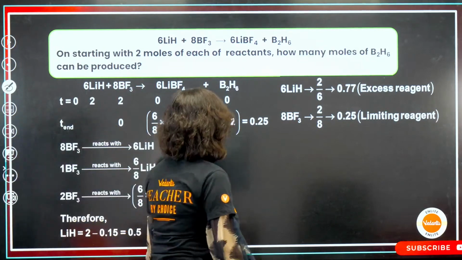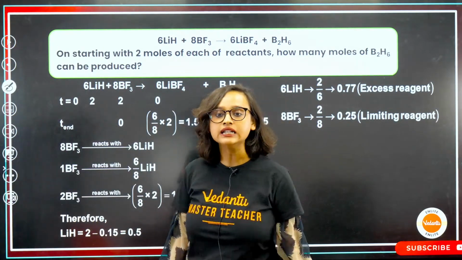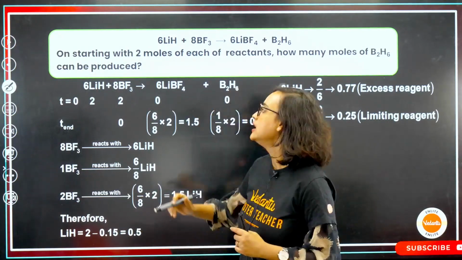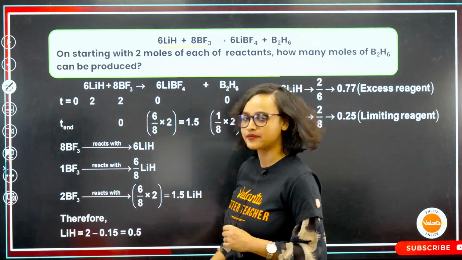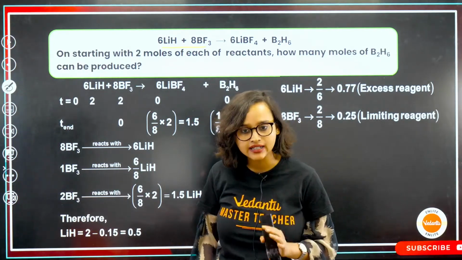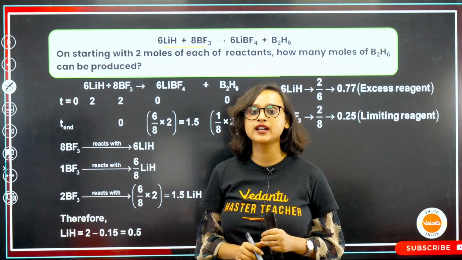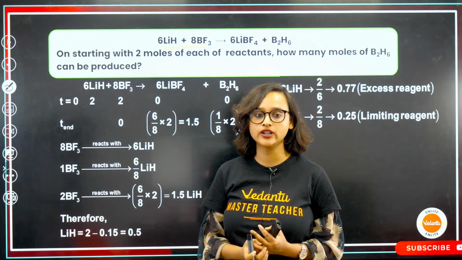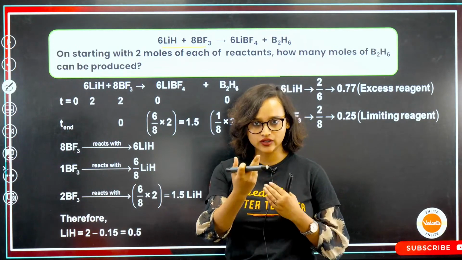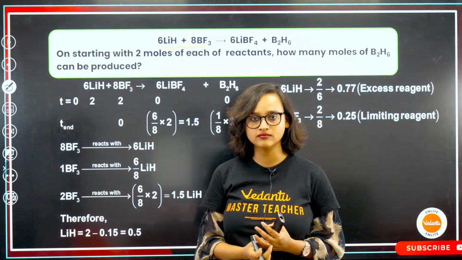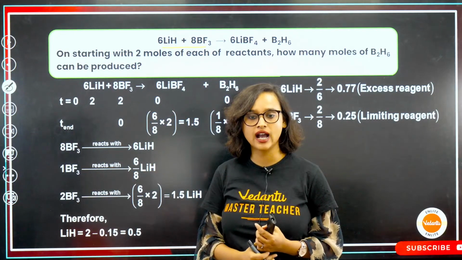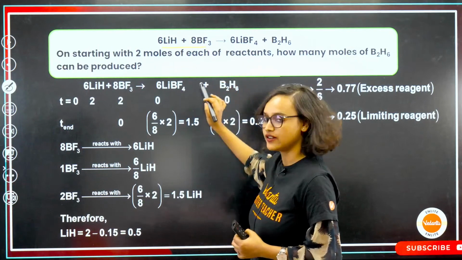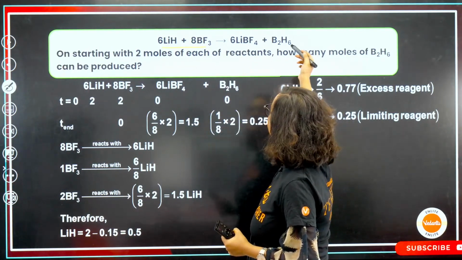Okay, so what is the question asking? This is a limiting reagent question. The question is saying that these are my reactants, LiH and BF3. Am I right? Now I want you all to interact. Please say yes whenever I am asking you, so that I can understand when you are not understanding, and I don't have to explain it from the beginning once again. So 6 LiH plus 8 BF3 will give you 6 LiBF4 plus B2H6.